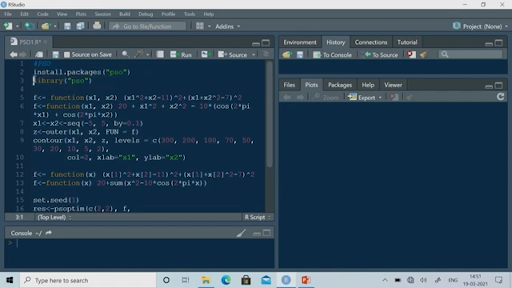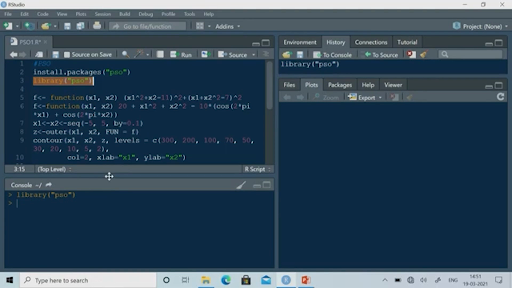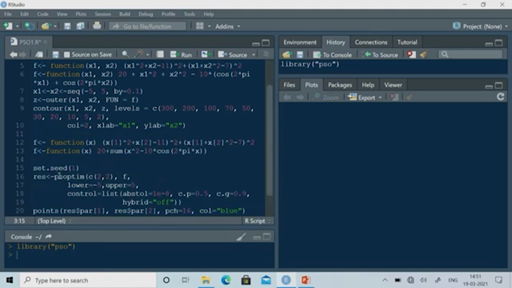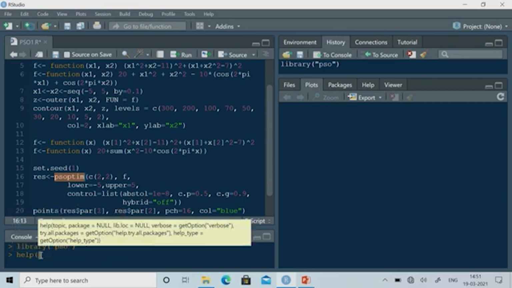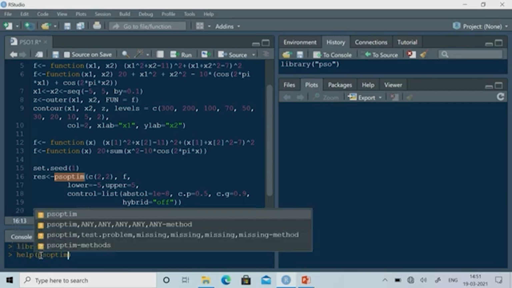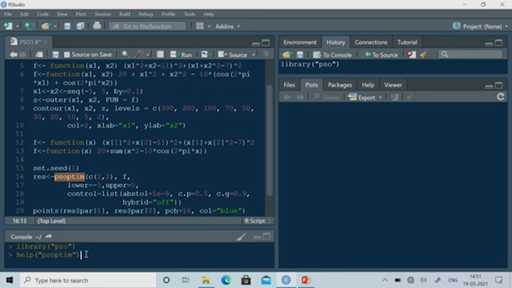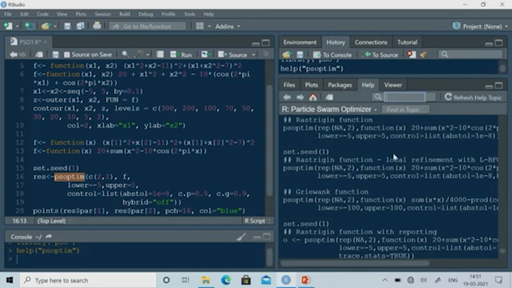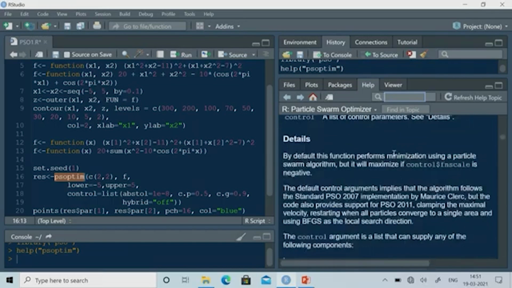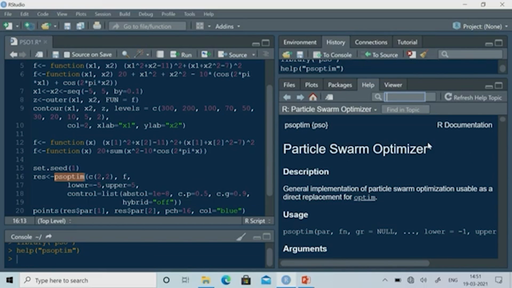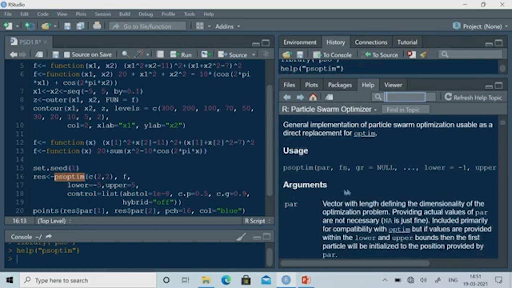The next step is to include the library. So, let us include the PSO library. Now it has been included. The function here is psoptim. Let us see this function first. I can go to help and write psoptim, and then you can see the function here. This is the particle swarm optimizer.